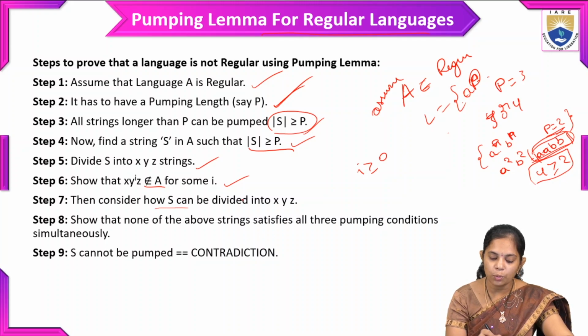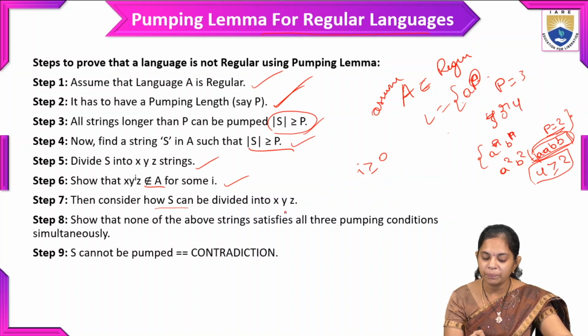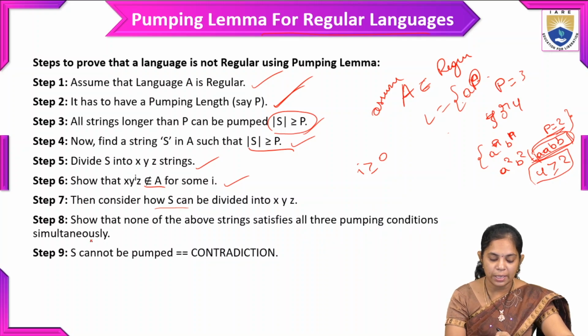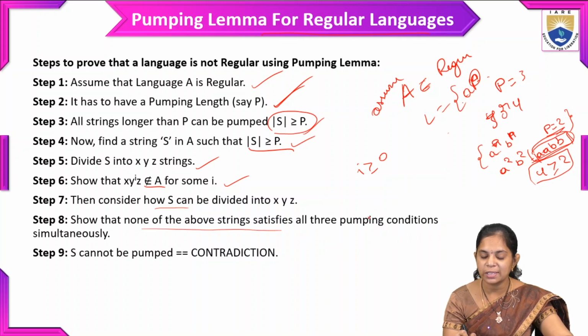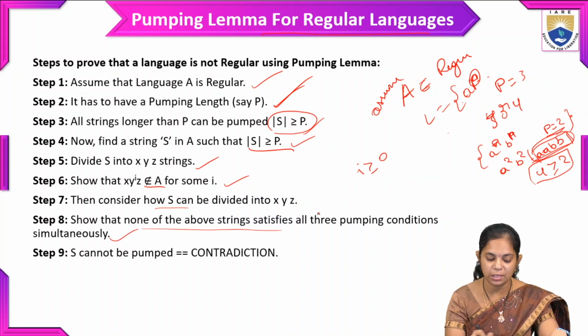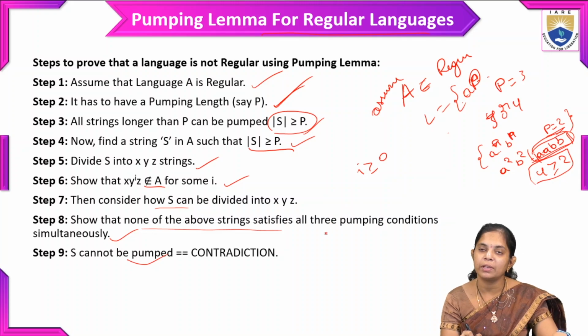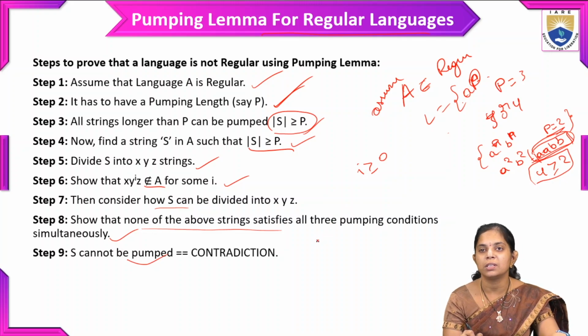Then consider how s can be divided into x, y, z, and show that none of the above strings satisfy all 3 pumping conditions simultaneously, and so cannot be pumped. If it cannot be pumped, we can say that it is a contradiction.